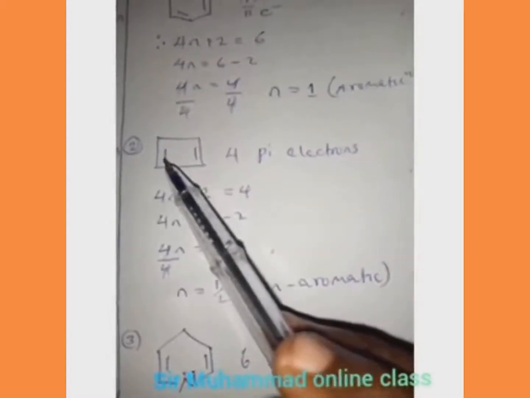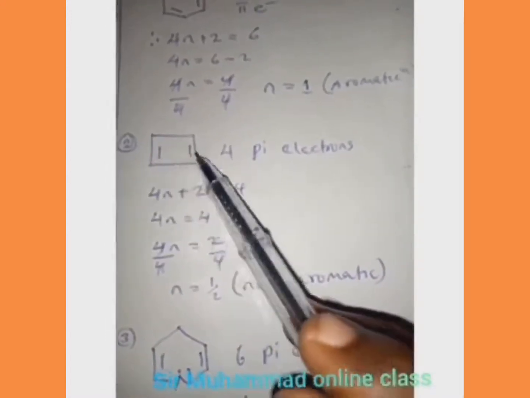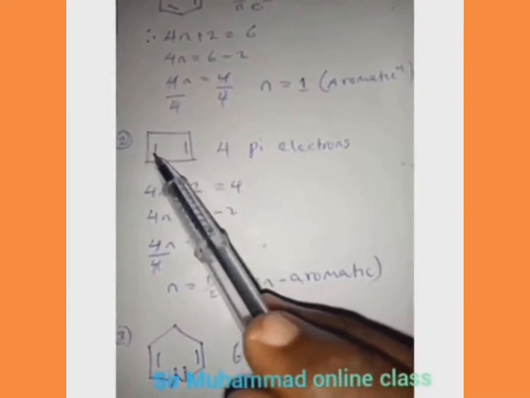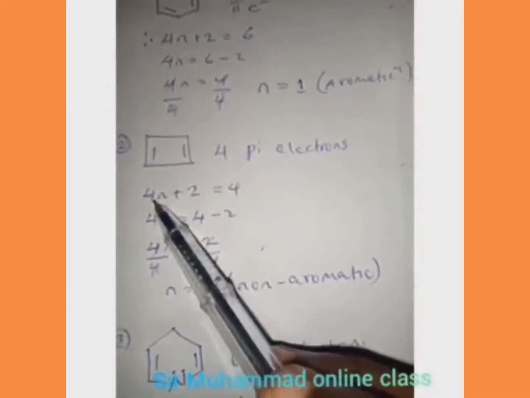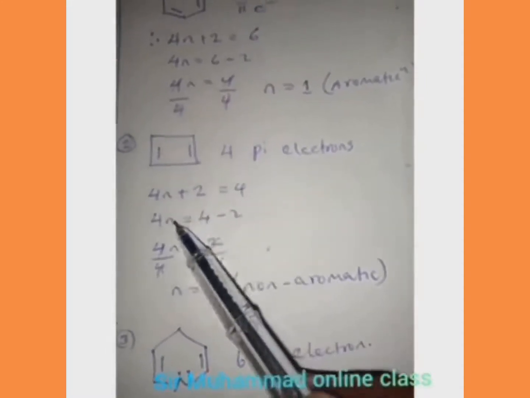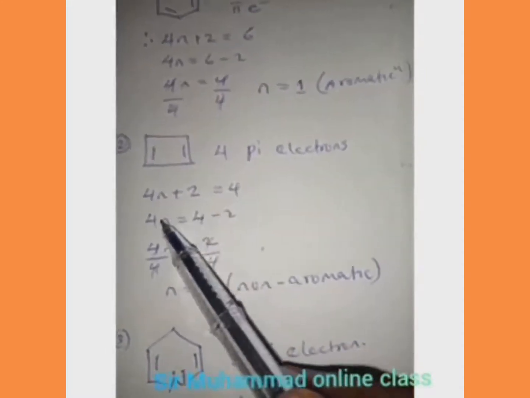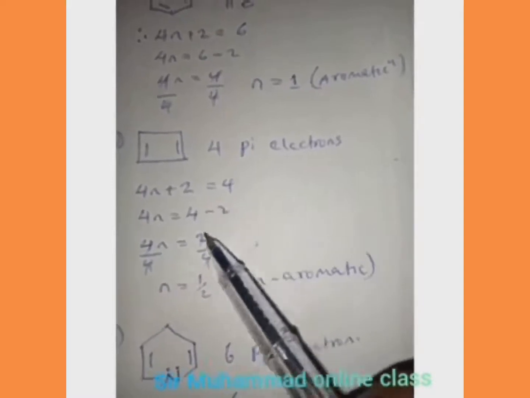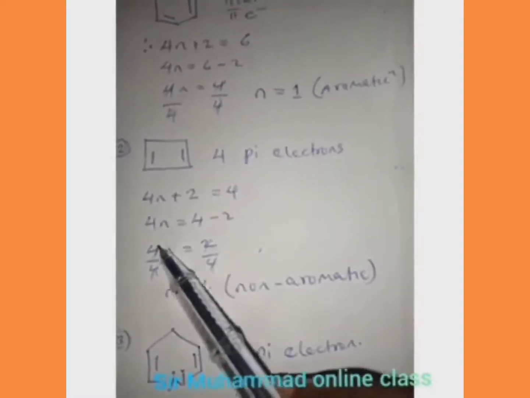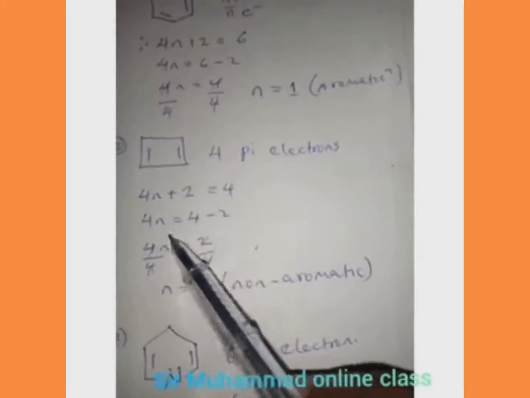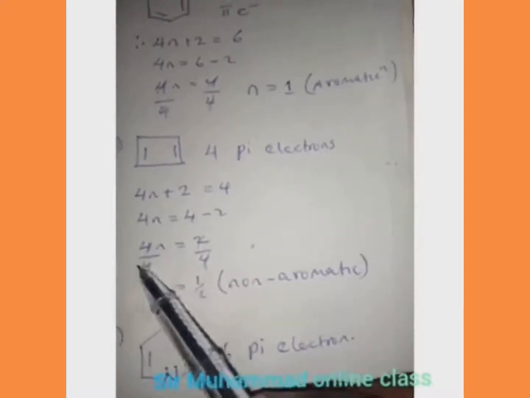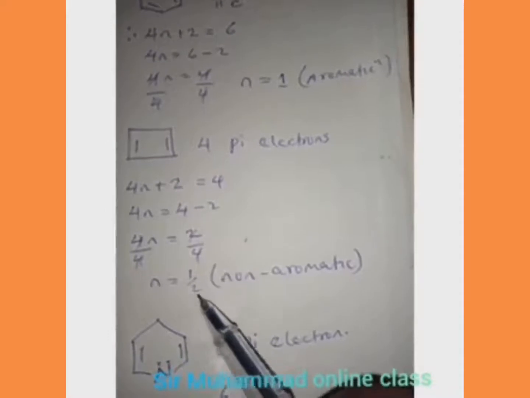Now, how many pi electrons do we have here? We say each pi bond carries 2 pi electrons. So we have 2, 4. So 4n plus 2 is equal to 4. Now 4n, take this 2 to the other side. 4n will be equal to 4 minus 2. Divide both sides by 4 in order to get n. n will be equal to 2 over 4, which is 1 over 2.